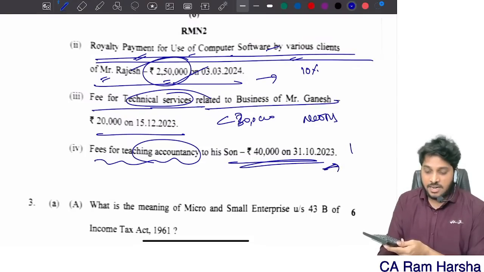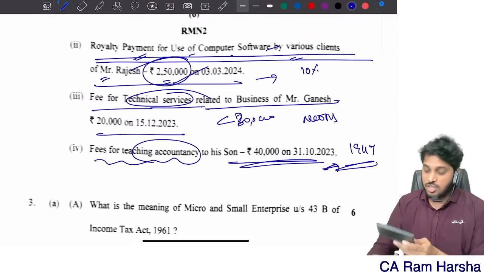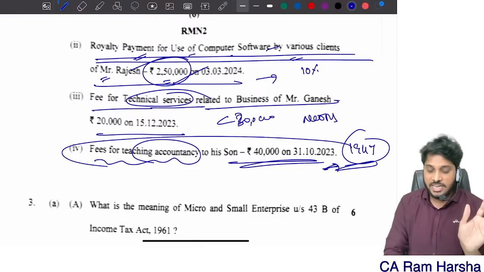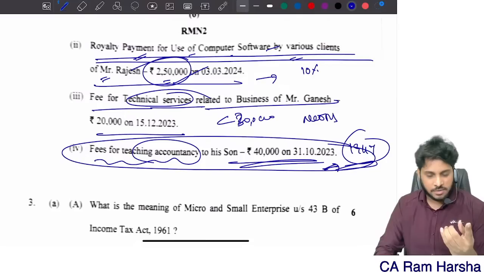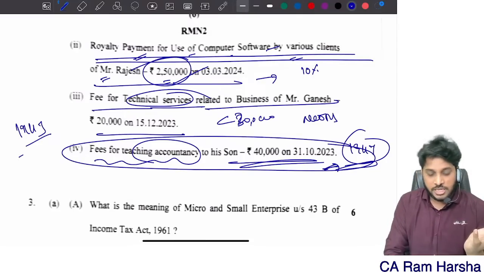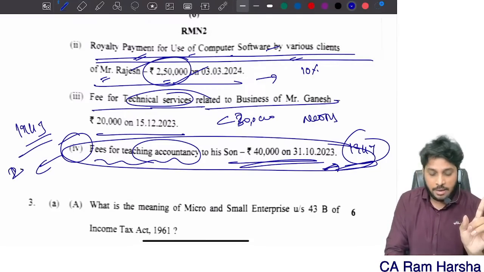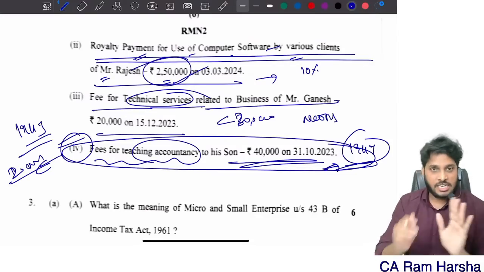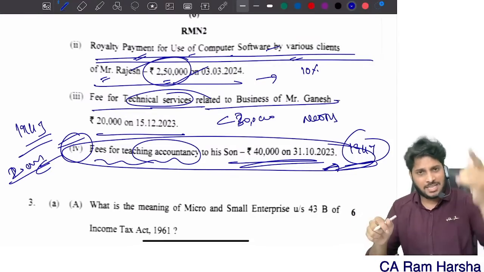Remember, teaching activity will not come under 194J. Actually, for this, ICAI has to give a clarification whether this real case law is applicable to us or not. Teaching activity is not coming under professional services, therefore 194J does not attract. On this question, I am a little doubtful because I took an assumption based on some case laws which were there. Getting it?